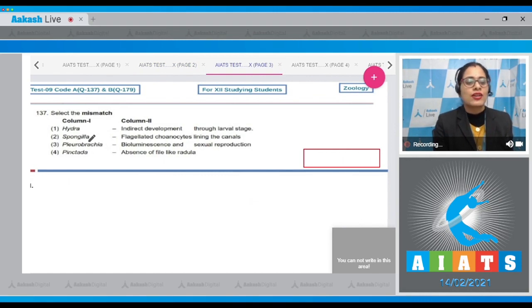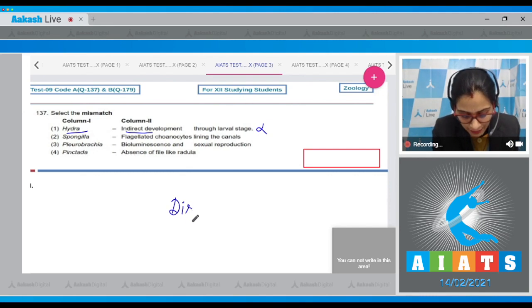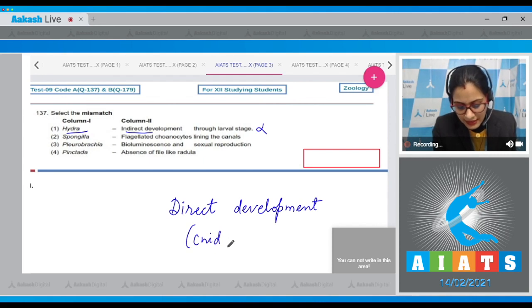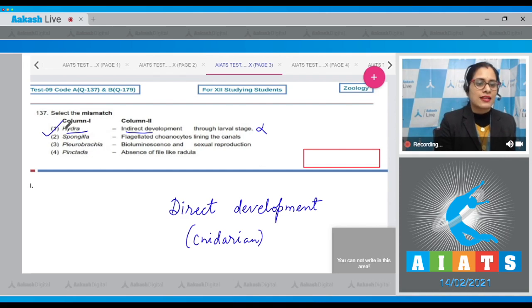Select the mismatch. The very first match given is Hydra and the match is indirect development through larval stage. This is an incorrect match because Hydra exhibits direct development. It belongs to the phylum Cnidaria. It is a cnidarian or coelenterate. So this is the correct answer.